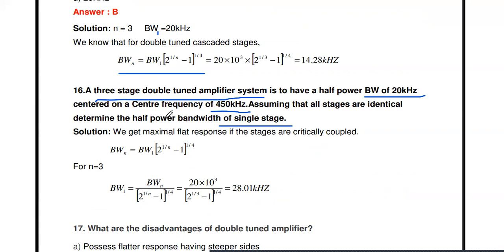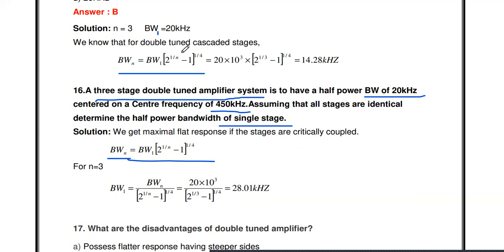Okay, so in this question, what data is given? BWN is given. That is, 3 stages of double tuned amplifier are connected, and that overall bandwidth is 20 kilohertz. Okay, and this is the center frequency, FR. Then we have to find out the bandwidth of a single stage, BW1. So according to the formula, BWN is equal to BW1 into 2 to the power 1 by n minus 1, to the power 1 by 4. So in this case, n is given, BWN is given. We have to find BW1.